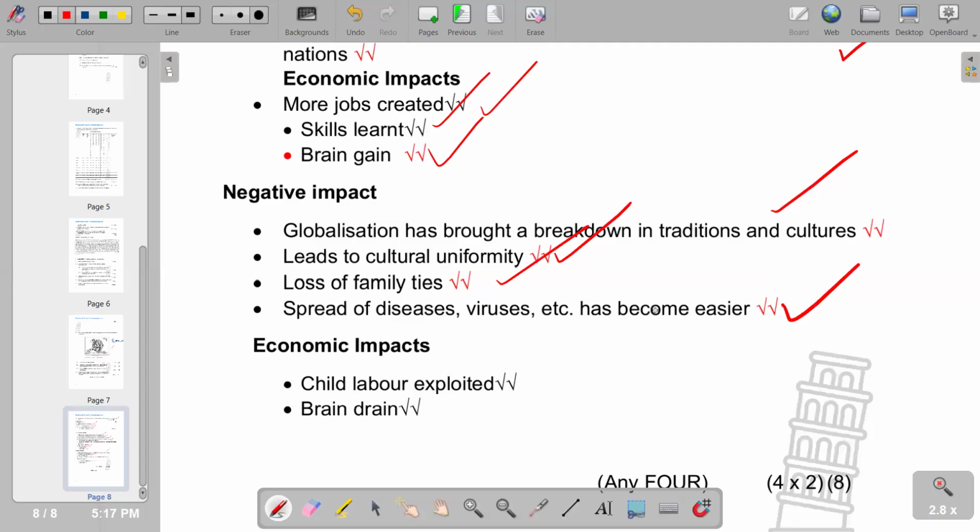Then there are economic impacts, negative impacts. Child labor exploited, brain drain. That's what we have. Then when you're looking at brain drain in particular, we are looking at a situation in which a large number of educated and very skilled people leave their own country to live and work in another country where conditions are better. So that's the scenario that we have.